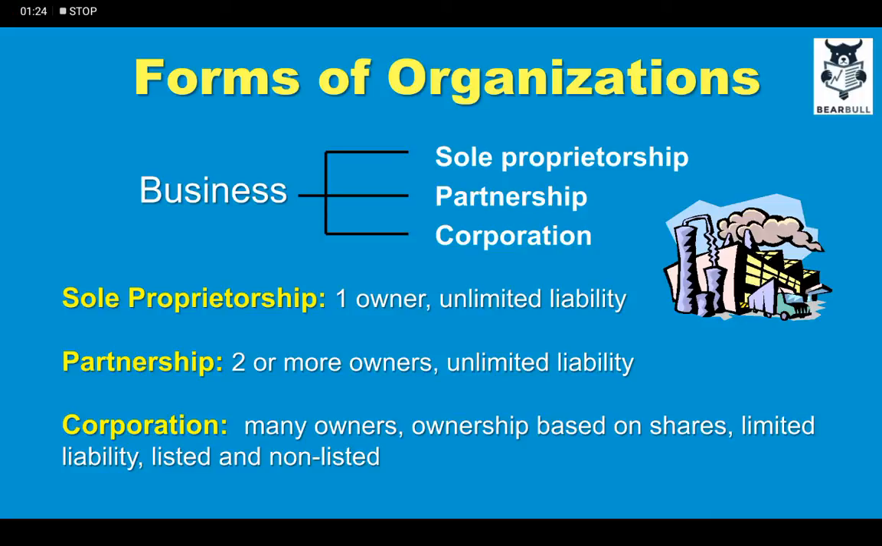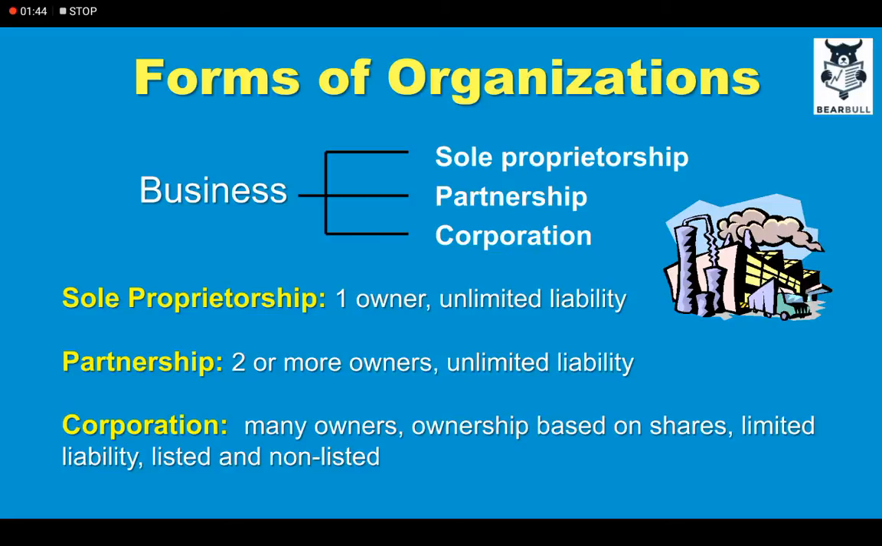The second mode in which a business can be organized is partnership. Now, in a partnership, there are two or more owners. And remember, minimum it's two, but maximum there's no limit on it. And in partnership also, there is unlimited liability. Number three is corporation. A corporation or a company